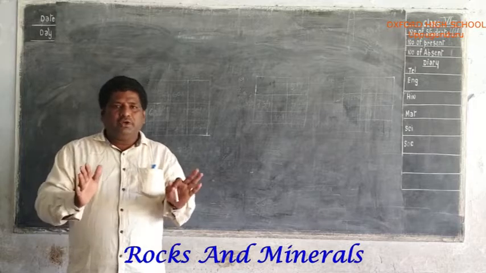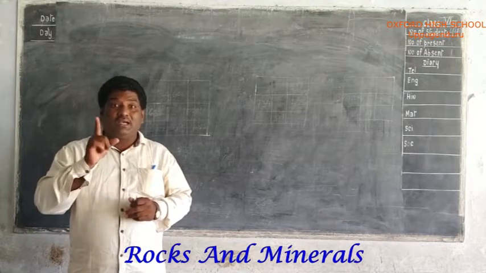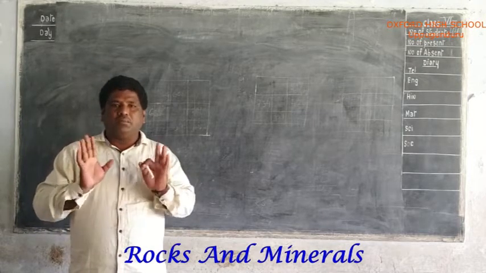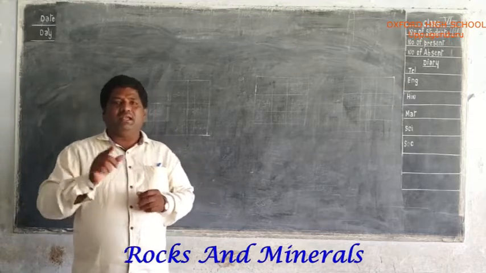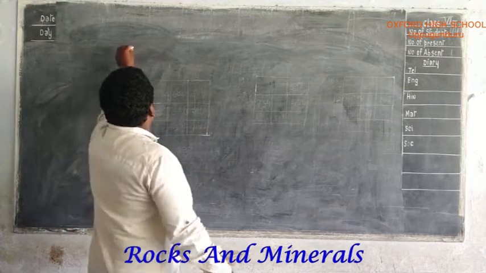So today we are discussing the fifth class, term 1, semester 1. The lesson name is the rocks.